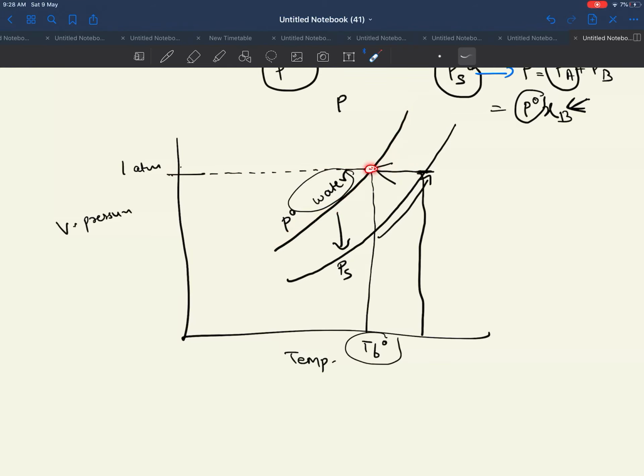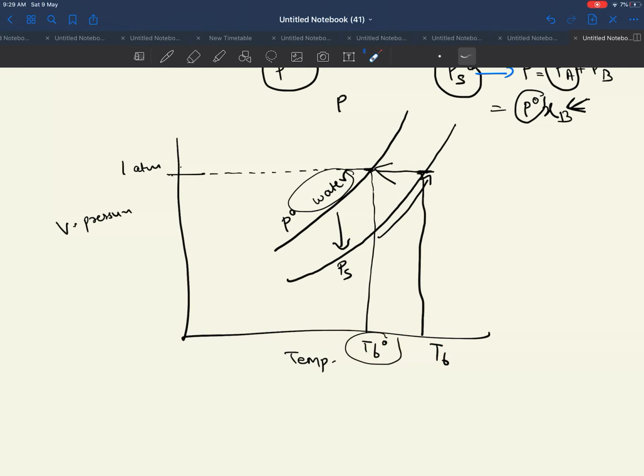In this pure liquid, at this particular temperature the vapor pressure becomes equal, but when we are taking the solution, the vapor pressure is always lower, so that solution with the lower vapor pressure we have to heat further, so that its vapor pressure becomes equal to the atmospheric pressure. We will say that now at this temperature the vapor pressure becomes equal to the surrounding atmospheric pressure for the solution. So the new boiling point will be TB, and we will see there is an increase in the boiling point. Previously it was lying here, but now it is lying further here.